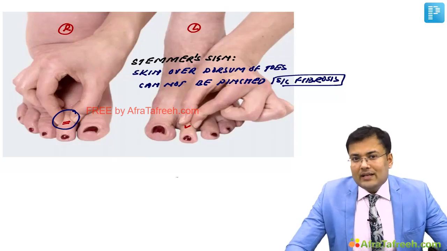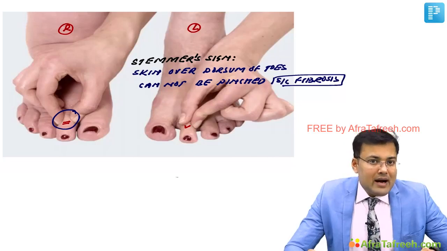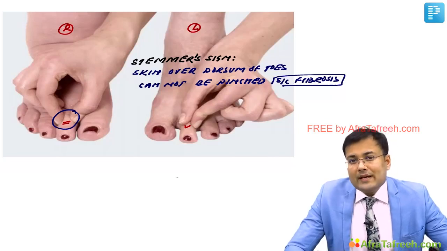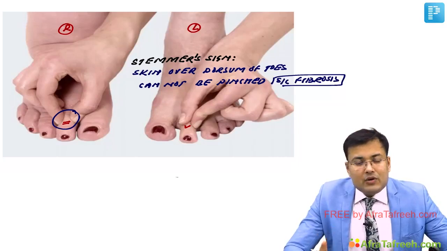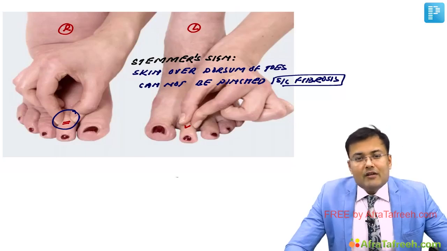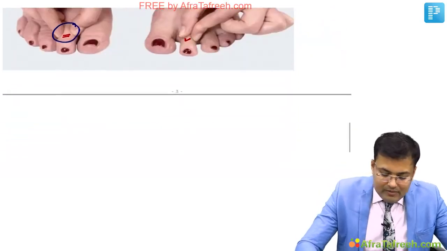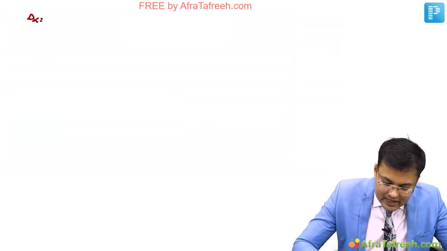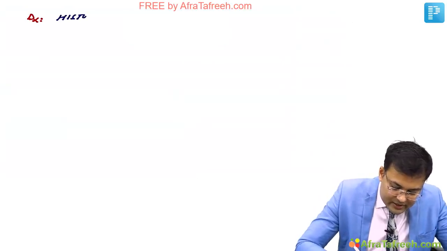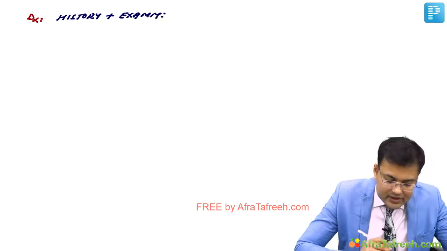Now see how we make the diagnosis. Initially when the patients of lymphedema come to us, when there is mild swelling and no complicating factor present, how do we make the diagnosis? Usually we make the diagnosis by history and examination. So the diagnosis is clinical. Generally investigation is not required.